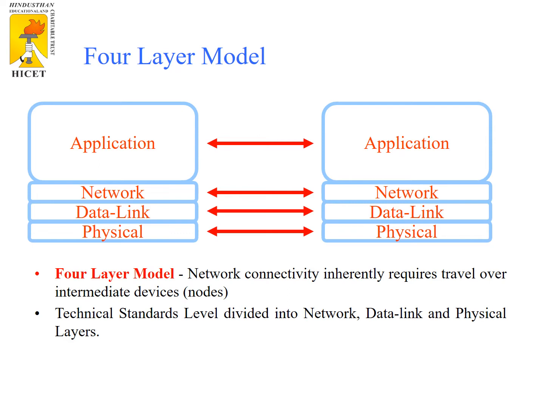Already we know the purpose of the application layer. It acts as the end user application, transferring the file from one user to another user. The network layer routes the packets from one place to another. It helps us to route the data packets.